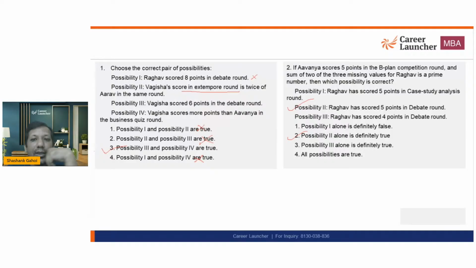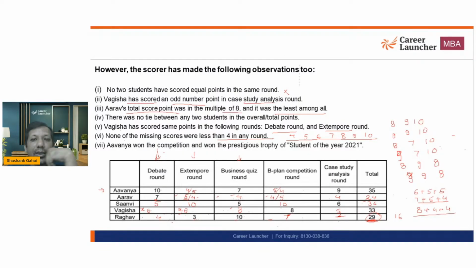So that's why, again, there might be one condition where this set can be right, because this line is that debate round and extempore round. There might be another possibility that this number can be 7, this number can be 6. Now, in that case, this set can be solved.